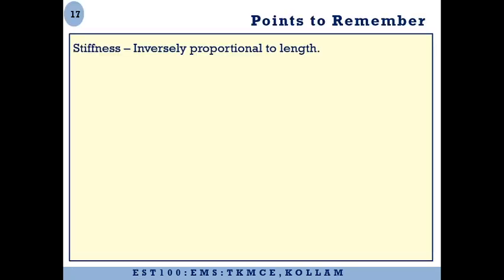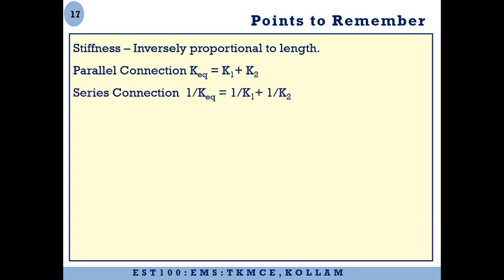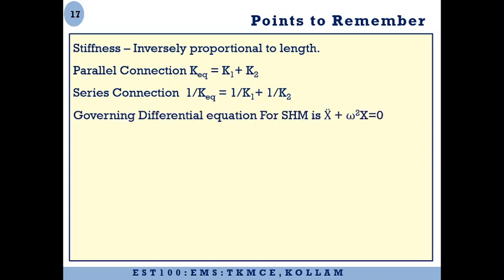Now before we start doing some example problems, let us try to remember the different concepts that we have learned. One is stiffness is inversely proportional to the length, and for a parallel connection, the equivalent spring stiffness is the sum of the stiffnesses. For a series connection, 1 by k equivalent will be equal to sum of 1 by k of different springs. The governing differential equation for simple harmonic motion is x double dot plus omega square x equal to 0.